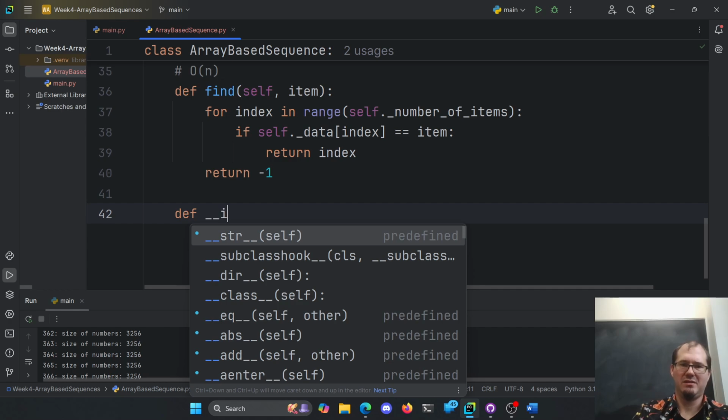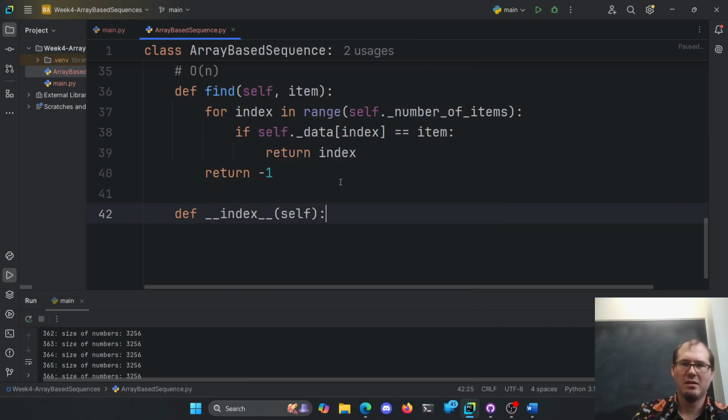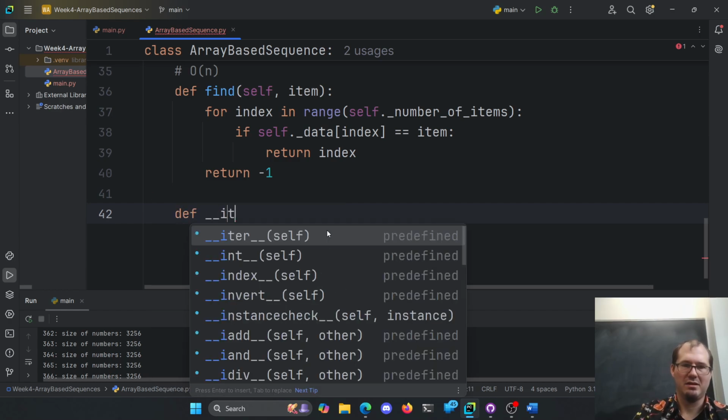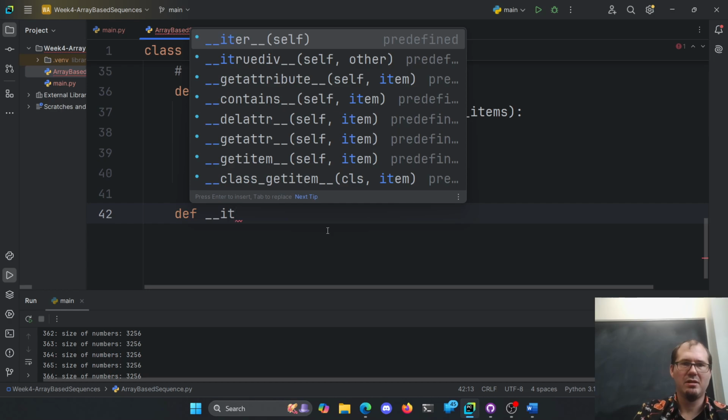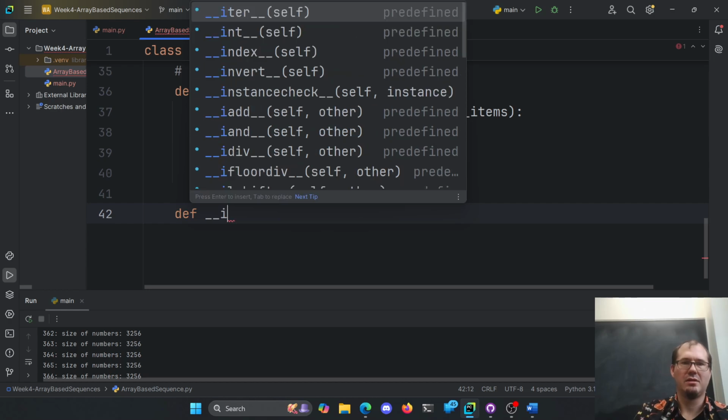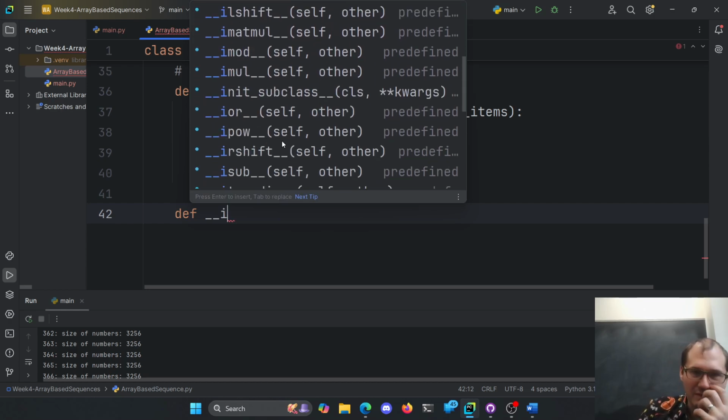So we can define, was it index? I think it's index of self. Is that? That's not it. Might have to go look that one up. It's not item, iter, get, shoot. Oh, it's one of these double underscore ones. Which one is it?